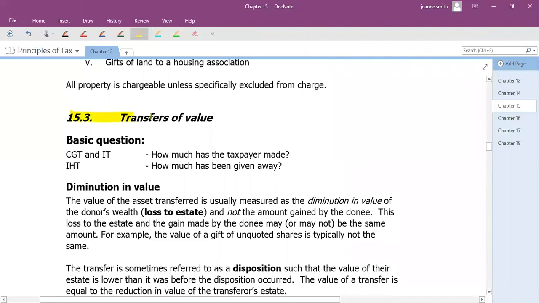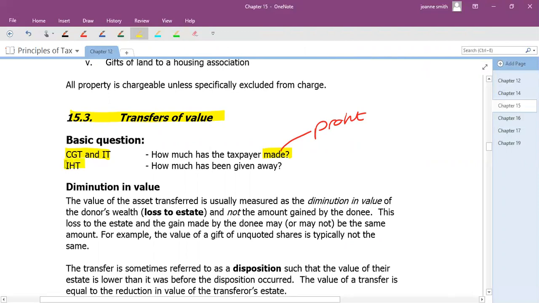So what happens then when you transfer something of value? Now we're going to put some numbers to this in a minute, but when you're looking at capital gains tax or income tax, we're always interested in how much the taxpayer has made. So we always think about their profit. If you go back to the previous chapters when we were doing capital gains tax, we say, what were the proceeds, what were the costs, and therefore what's the gain or loss on this situation? And that's the amount that will be subject to your CGT.